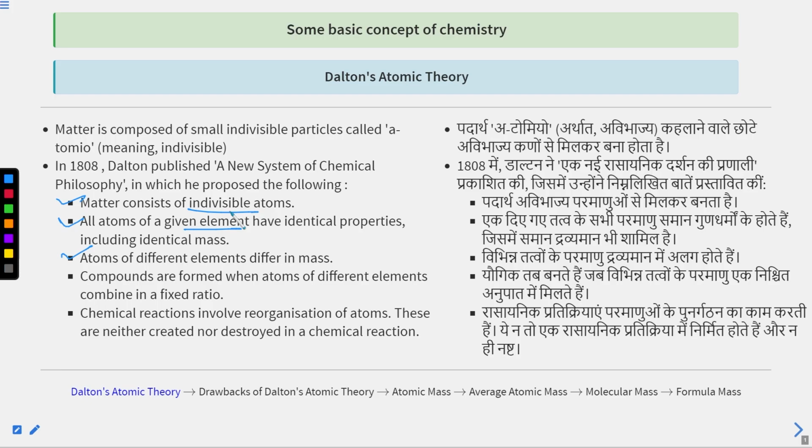Okay, the next point is the next postulate according to John Dalton, which is that compounds are formed when atoms of different elements combine in a fixed ratio.